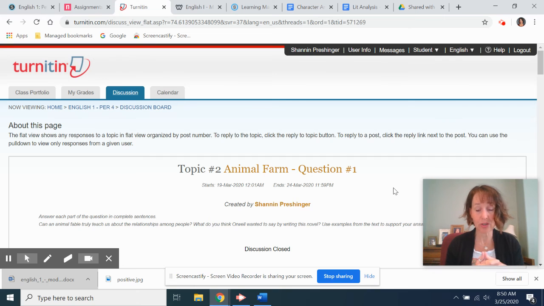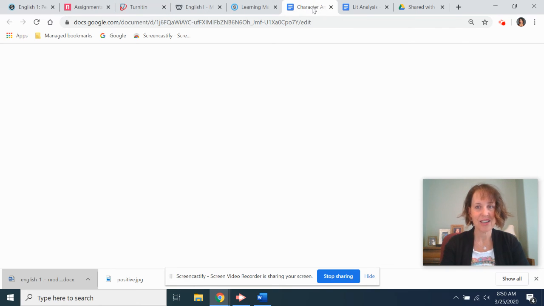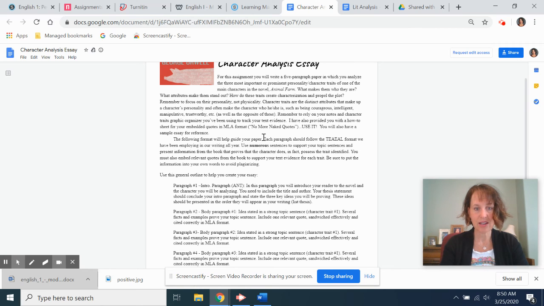The rest of you are working on your drafts. Remember, you're working on character analysis. You all have this sheet at home. If not, you can go out to the website. You know how to get there. Click it, load it, and you don't have to print it off. You could use it just on your computer screen, or you're more than welcome to print it off as well.